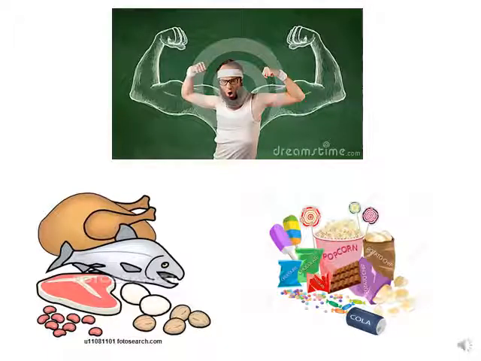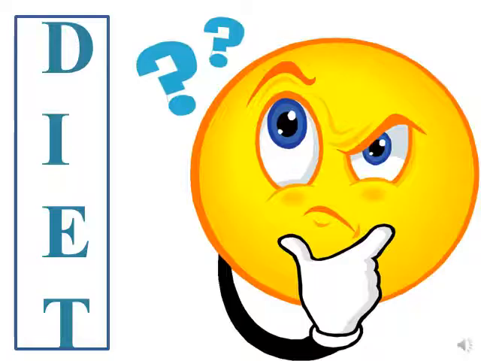So here, in order to get muscle, this man has to eat healthy food, including a high amount of protein, including eggs, fish, meat, chicken, and others. And this man should avoid as much as he can eating junk food: potato chips, popcorn, cola, chocolate, and others. Okay, so let's start.